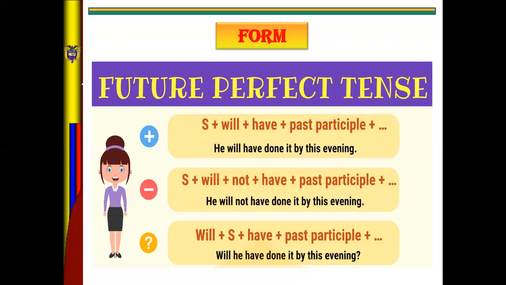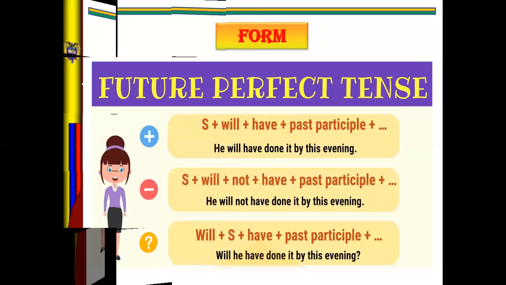And interrogative form, remember, you change the order. In this case, you say will plus subject plus have plus past participle and complement. For example, will he have done it by this evening? Okay, so be careful with this chart and pay attention to the structure in the future perfect.